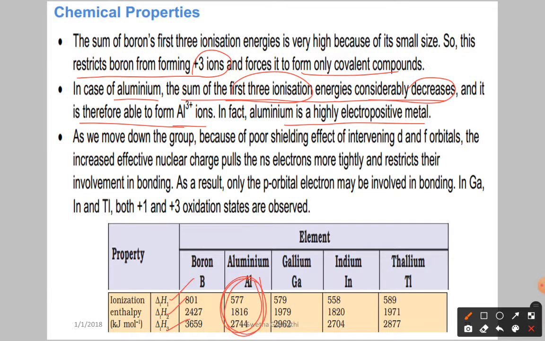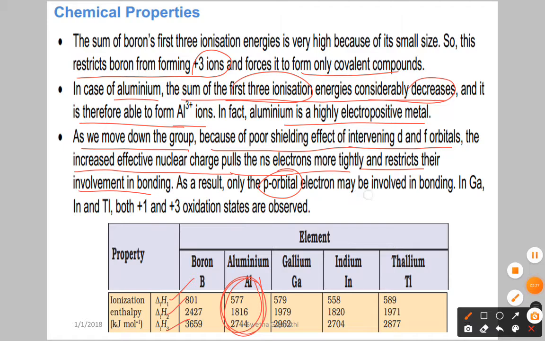highly electropositive metal. As we move down the group, because of the poor shielding effect of intervening d and f orbitals, the increased effective nuclear charge pulls the ns electrons more tightly and restricts their involvement in bonding. As a result, only p electrons are involved in bonding. In gallium, indium and thallium, both +1 and +3 oxidation states are observed.